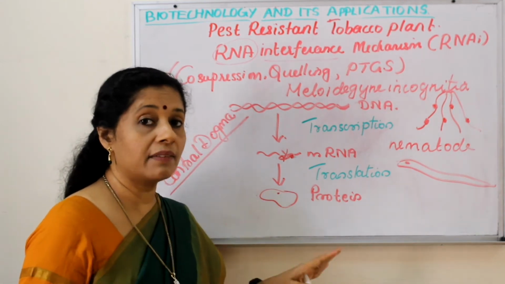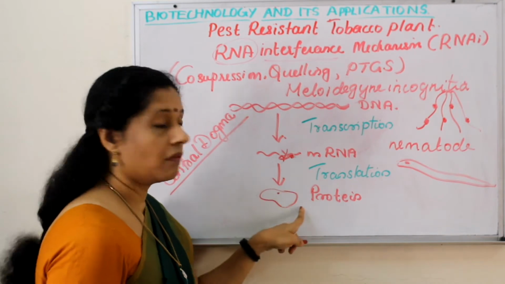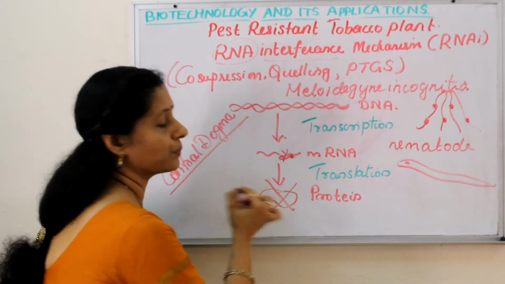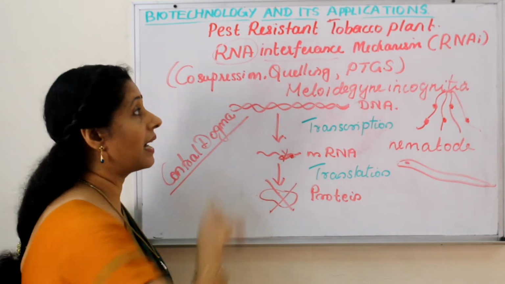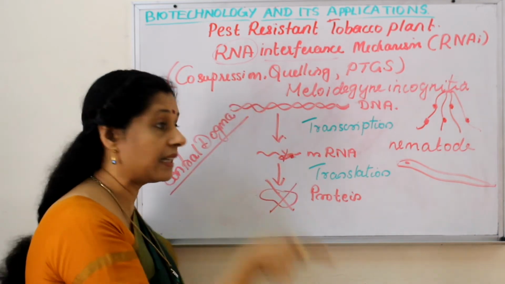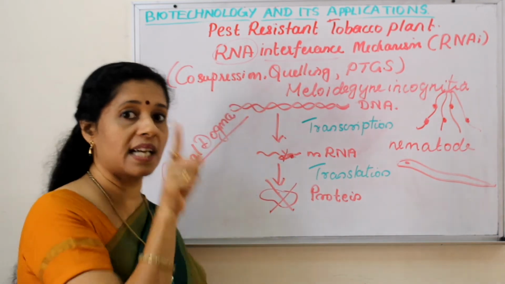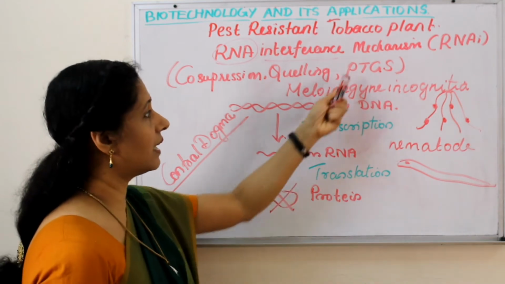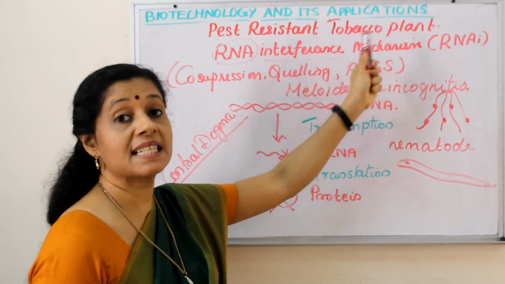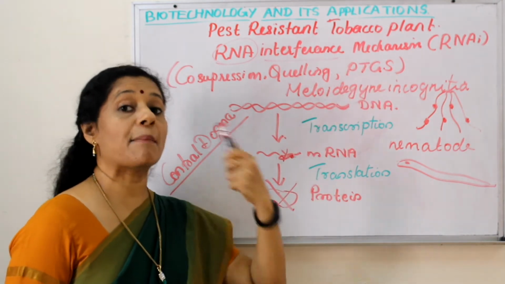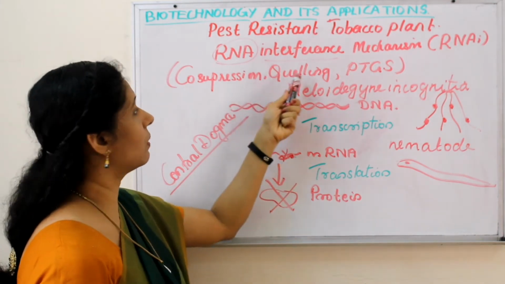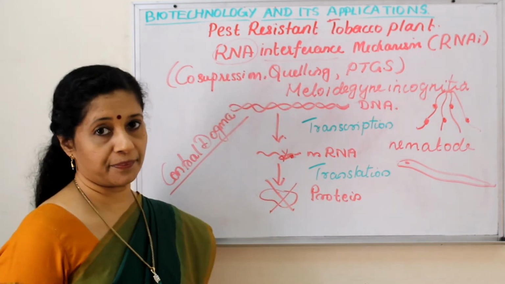not allowed to express in the form of a protein. So, will the protein form? No. So, this is the mechanism, RNA interference. RNA is interfering with the mRNA to silence it. So, it is otherwise called post-transcriptional gene silencing, or we can call it mRNA silencing, or it is otherwise called quelling or co-suppression.